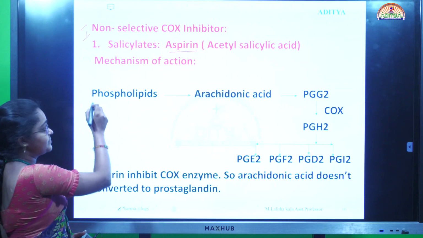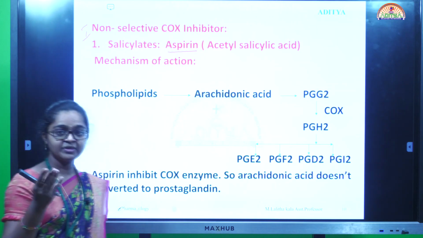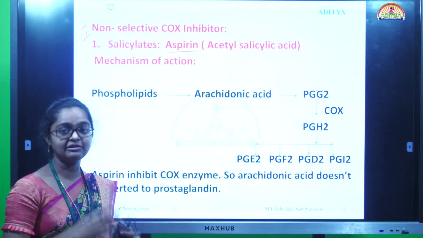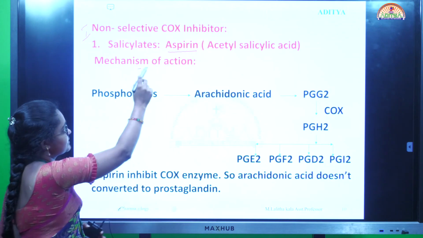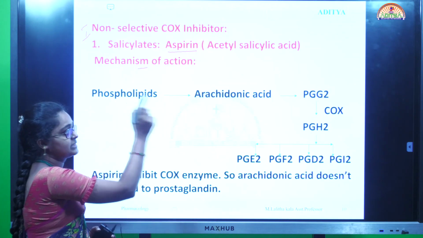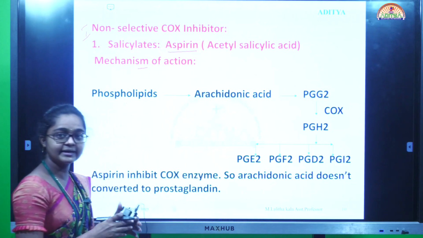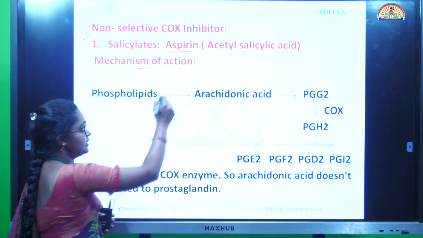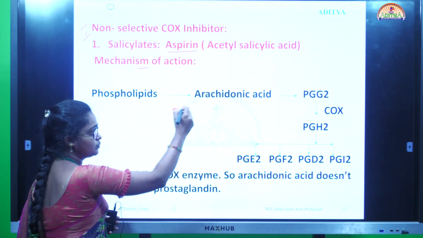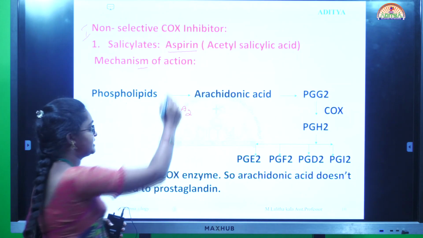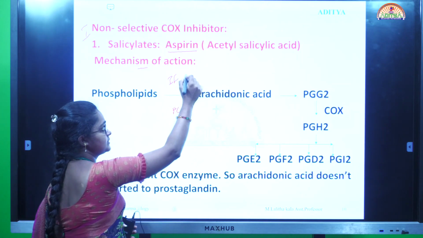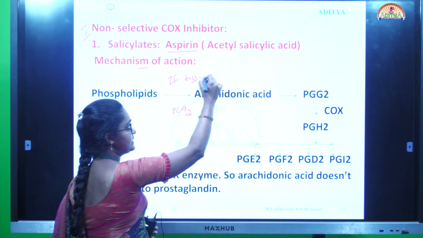Mechanism of action. Already I have told that phospholipids are involved in the inflammation mechanism. So the mechanism of action includes phospholipids. It is converted into arachidonic acid in the presence of phospholipase A2 if tissue injury occurs, if any tissue is damaged.